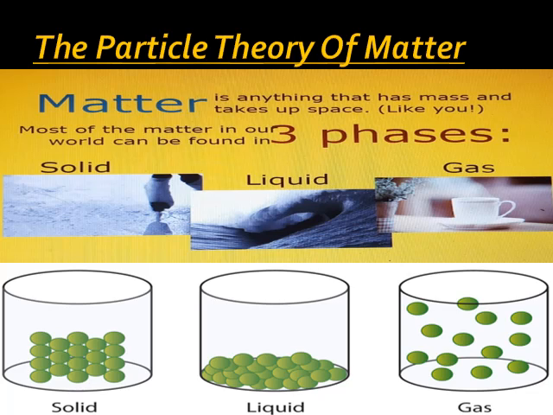Most of the matter in our world can be found in three phases, that is solid, liquid and gas. And you can observe the particle arrangement of the solid, liquid and gas. In solid, the particles are very close to each other. In a liquid, they have a little bit of gap, and in the gas, the particles are very far from each other.